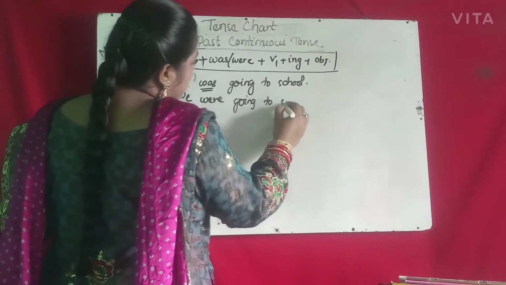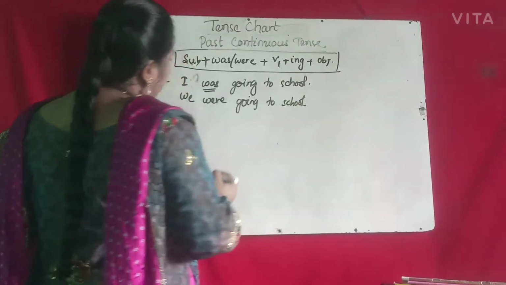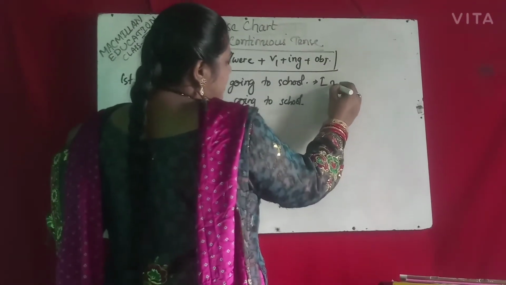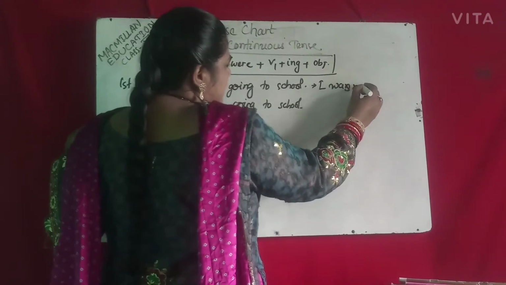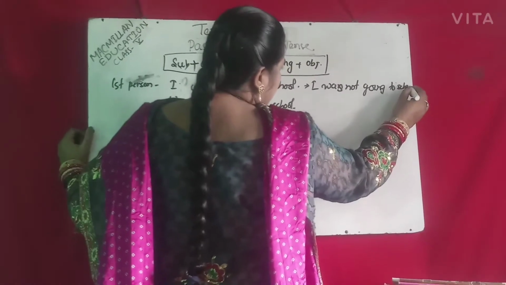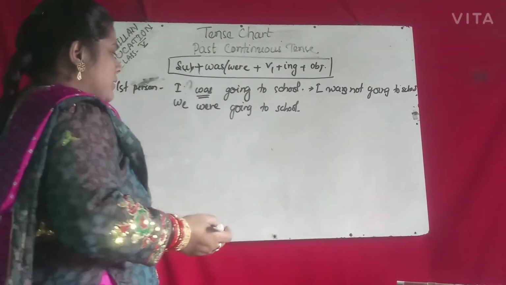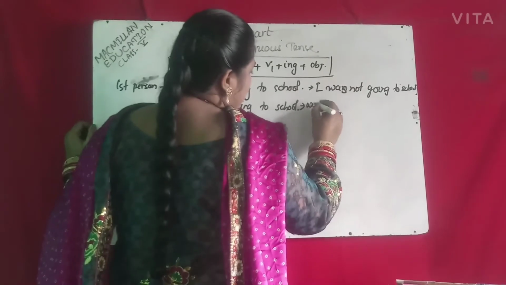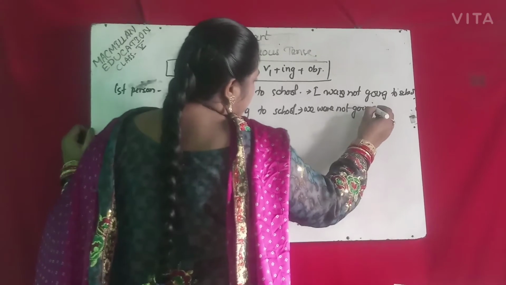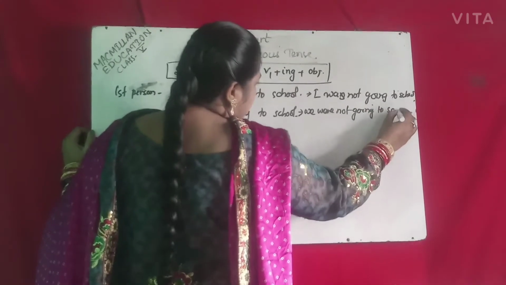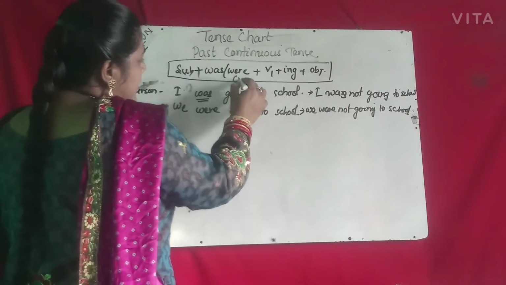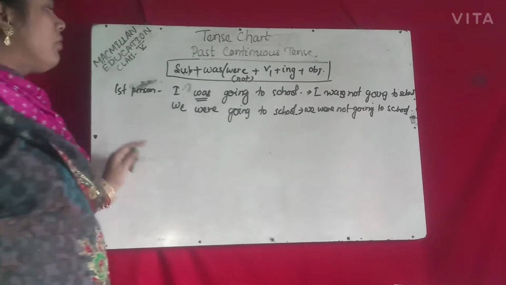If you change it into negative, how will you change it? I was not going to school. So negative means I was not. Here also, we were not. You add not again: was or were not.